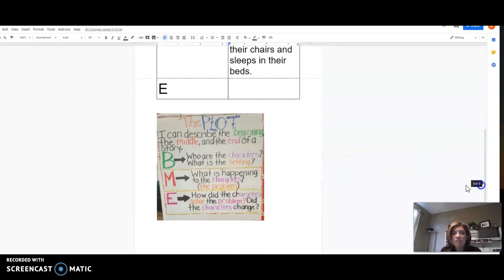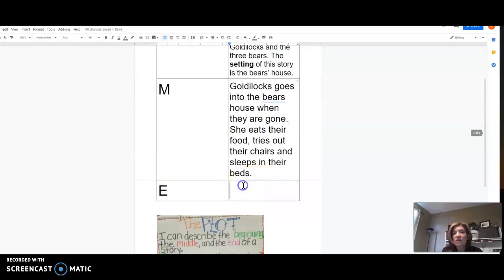Next, I am going to focus on the E. E stands for end. How did the characters solve the problem? Did the characters change? Well, in this story, Goldilocks was in the bear's house when they were gone. How did that problem get solved? Well, Goldilocks left the house when the bears came home and found her sleeping in Baby Bear's bed. So when I write the end, I always like to start by saying at the end of the story.